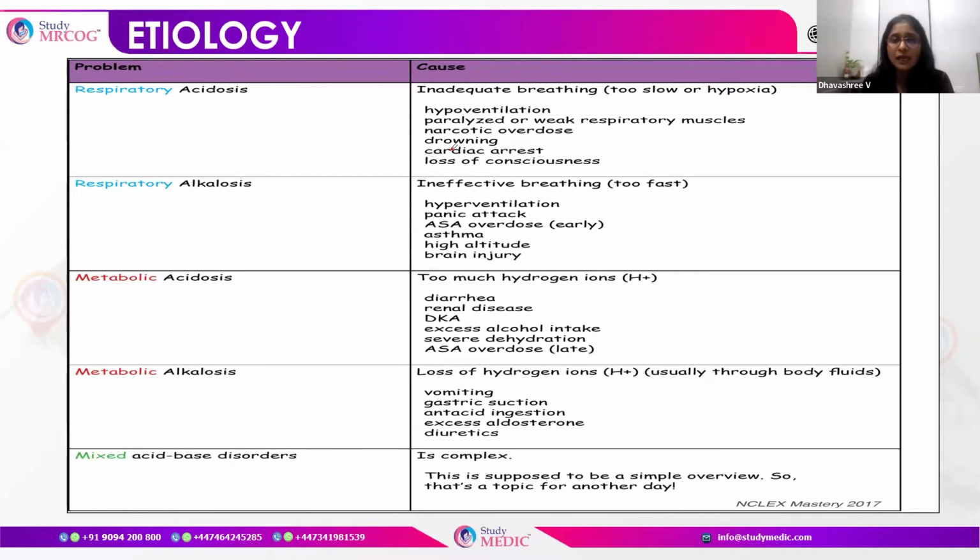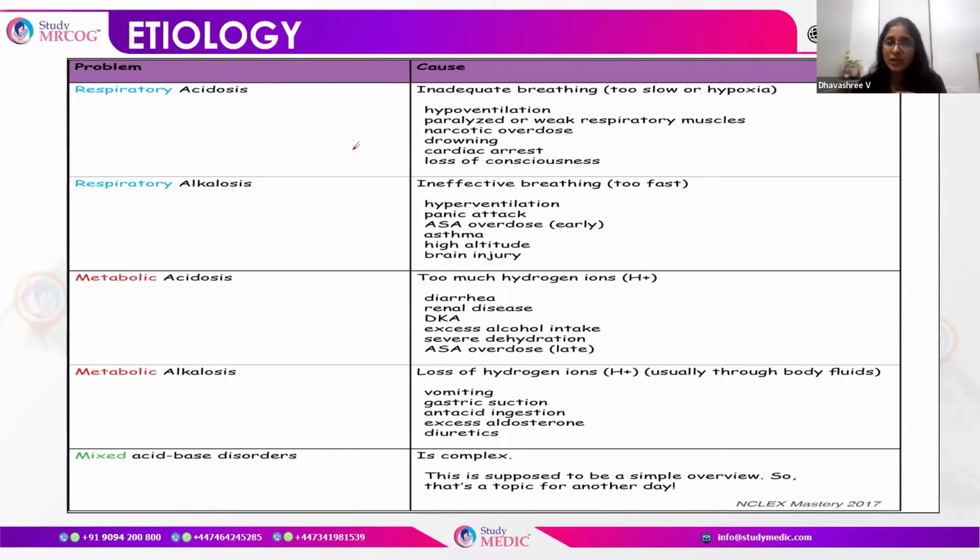Respiratory alkalosis is basically the opposite. They hyperventilate, which happens in panic attacks, early ASA overdose, sometimes high altitude, brain injuries, and asthma. They have ineffective breathing and hyperventilate, which results in respiratory alkalosis.